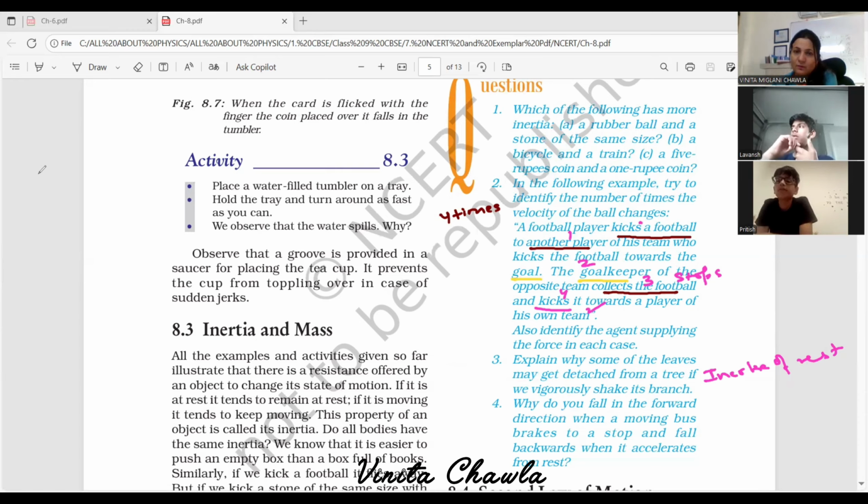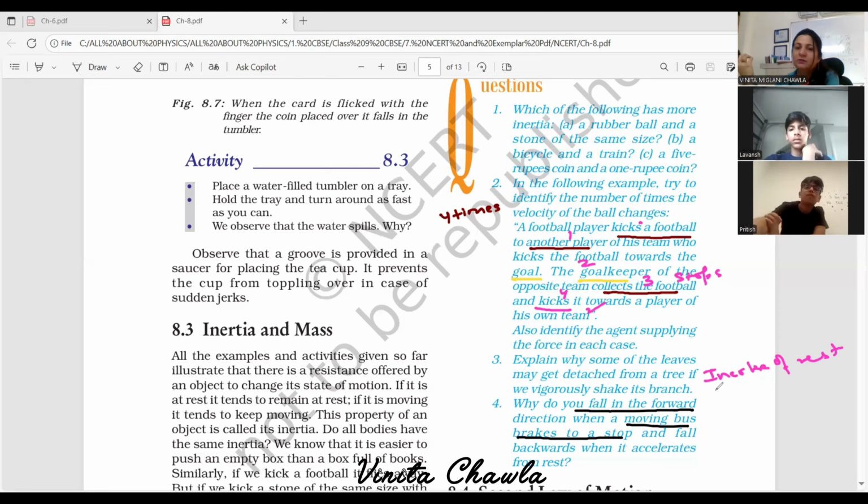There are two questions. It stops, so it goes from motion to rest. That's why we fall in the forward direction when a moving bus brakes to stop. This is the first question. Answer this first. If the bus is initially moving and brakes are applied, then the bus and our lower body come to rest together, but our upper body resists the change and is still in the state of motion, and it moves in the forward direction.